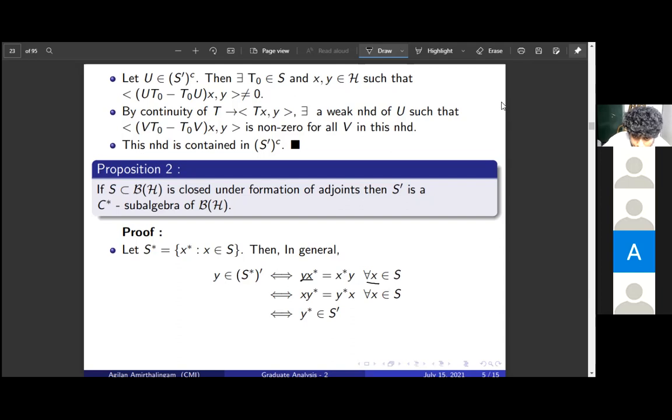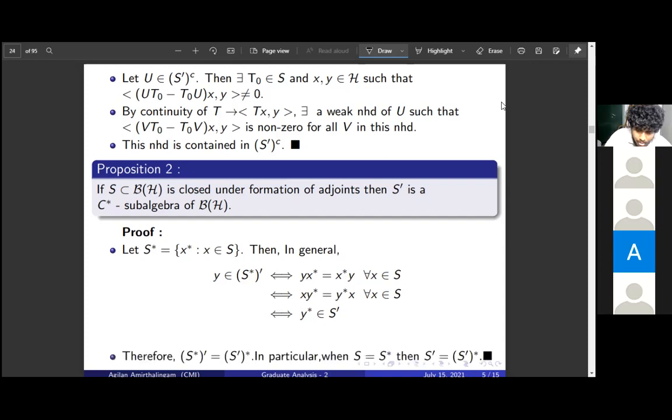So y x star equals x star y for all x in S, because y belongs to the commutant of S star. By taking adjoints, this is equivalent to saying that x y star equals y star x for all x in S. And this is just the definition of y star being in the commutant of S. So y belongs to S star dash if and only if y star belongs to the commutant of S.